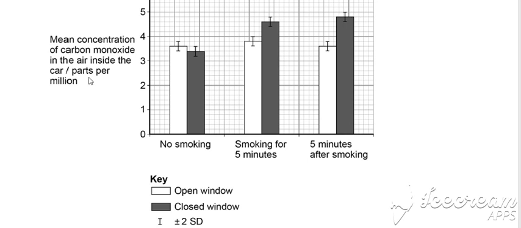So when you've got the window open and the window closed, there is no significant difference because the standard deviations overlap. So when we look at open window for no smoking and smoking for 5 minutes and 5 minutes after smoking, all 3 of these standard deviation bars overlap. So it's not a significant difference.